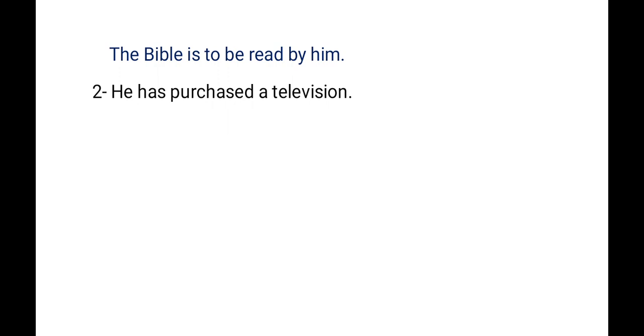And the first form of purchase is purchase, not purchased. But here in the example it is in the third form. Why? Because has is used. This sentence is in present perfect. He has purchased a television. Okay.